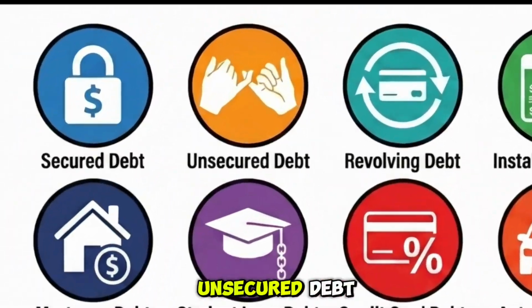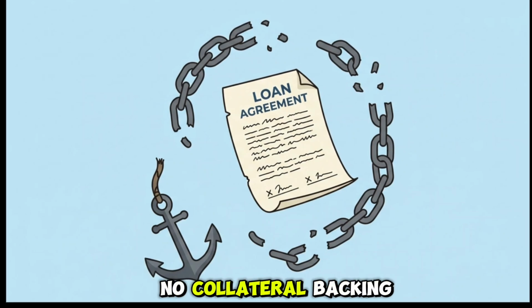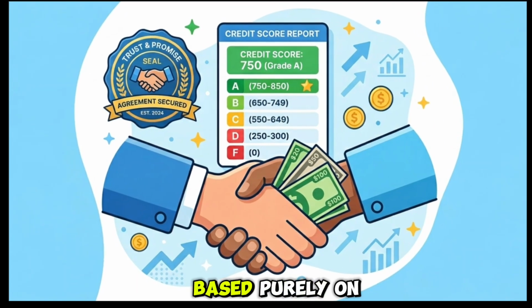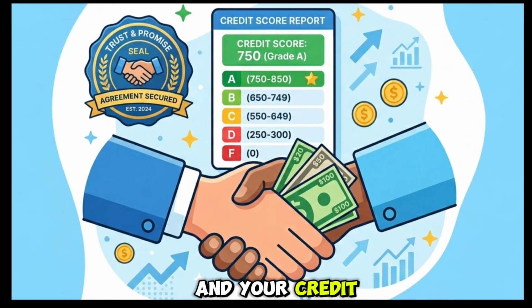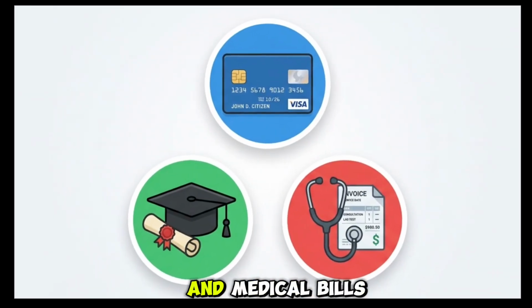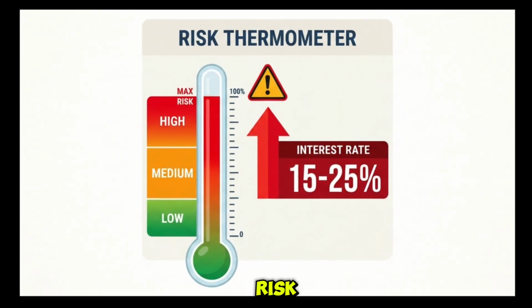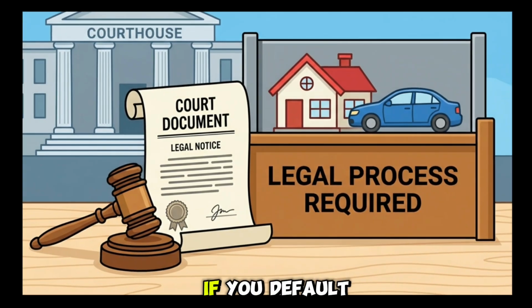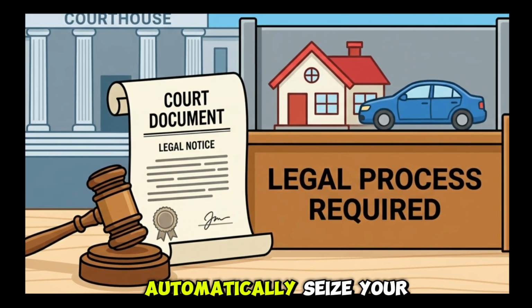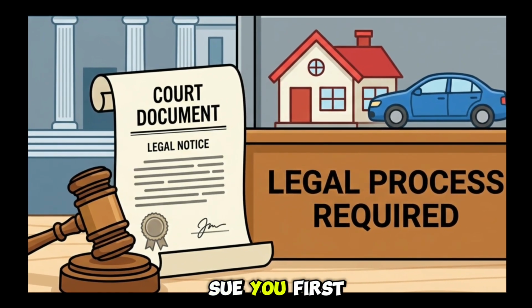Unsecured debt. Unsecured debt has no collateral backing it. The lender gives you money based purely on your promise to repay and your credit history. Credit cards, student loans, and medical bills are the most common forms. Because the lender takes on more risk, interest rates are typically higher. If you default, the lender cannot automatically seize your property. They have to sue you first.